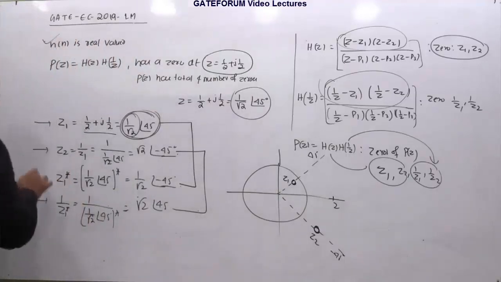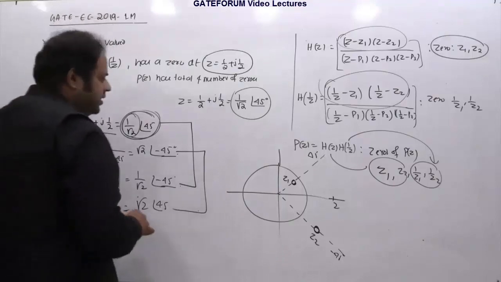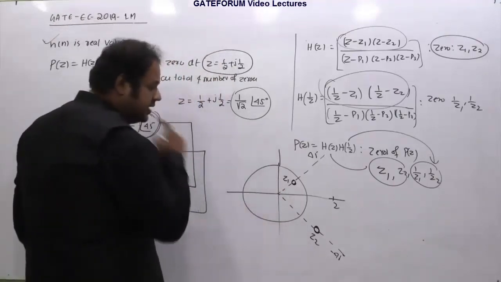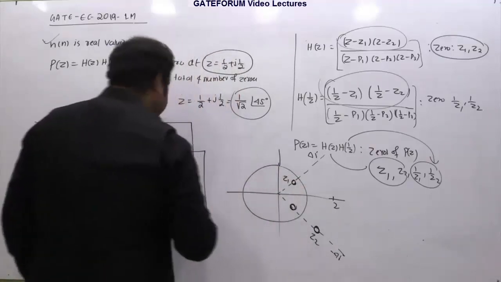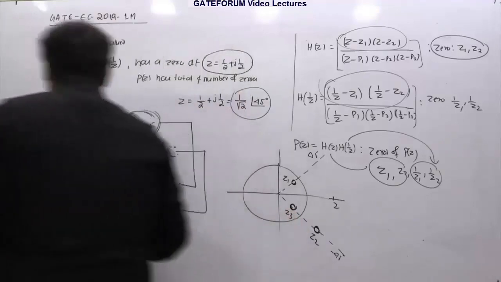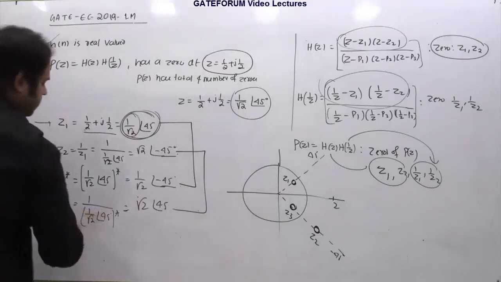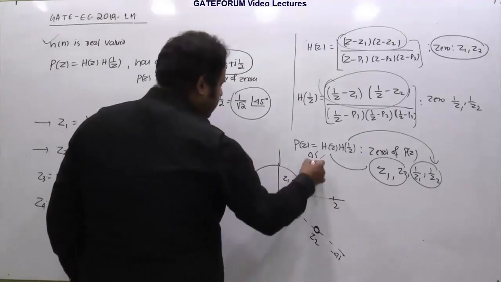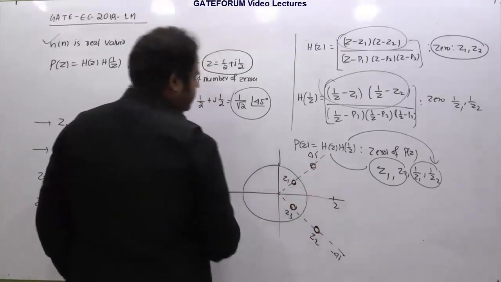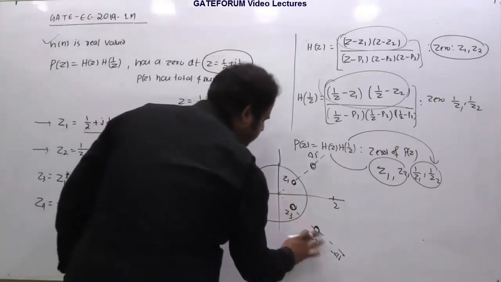Where does Z1 conjugate come? Let's call this Z3, so Z3 equals Z1 conjugate. This will be 1 by root 2 angle minus 45. So again at minus 45, but its magnitude is 1 by root 2, so again the same length, and you will get it somewhere here. This will be nothing but your Z3, which is this zero. And finally, let's call this Z4, right? This is root 2 angle 45. So the angle is 45, but the magnitude is root 2, so it will come somewhere here. This length should be equal to this length. So this is what it corresponds to. All 4 zeros will be located like this.